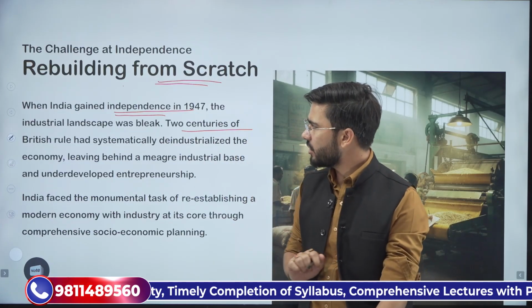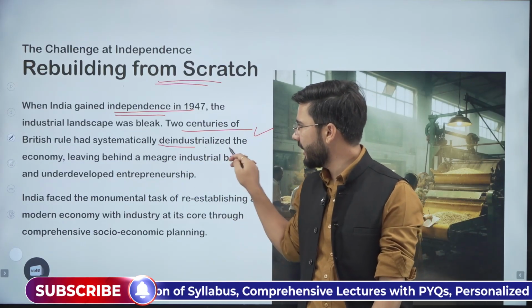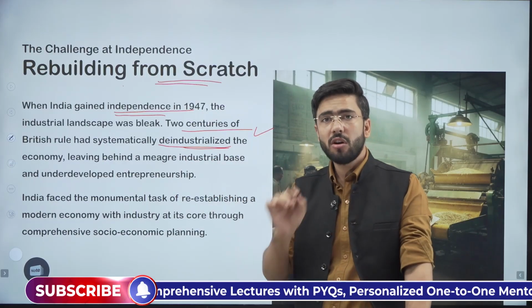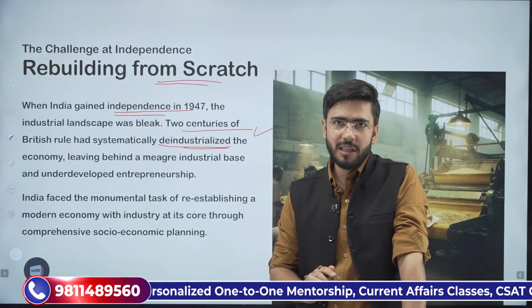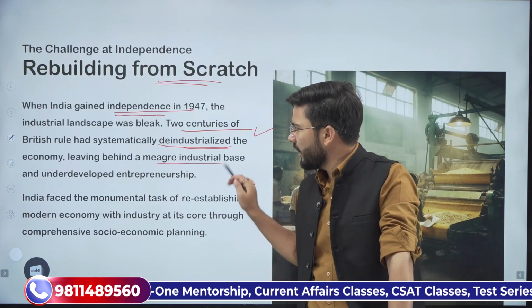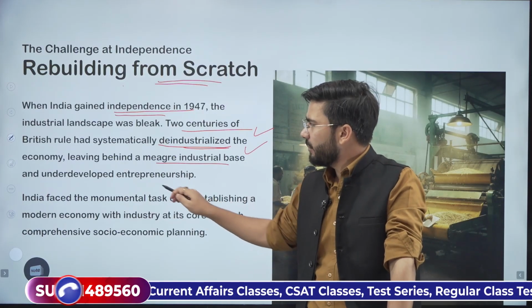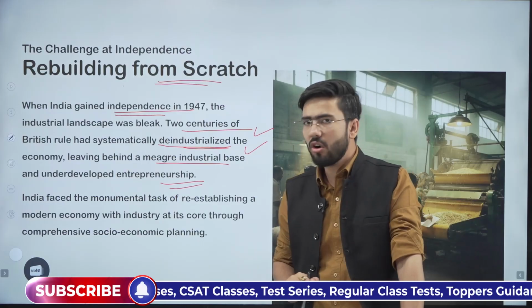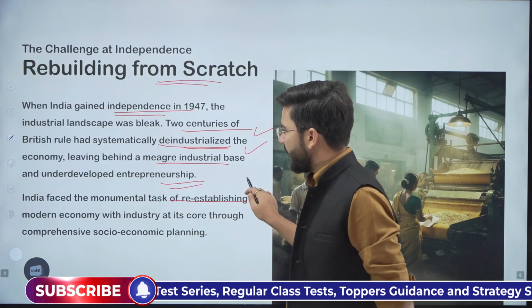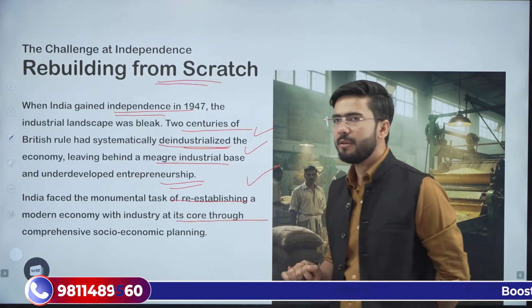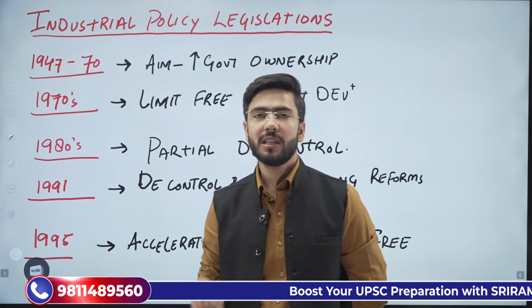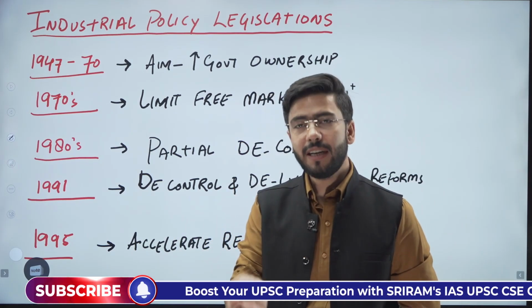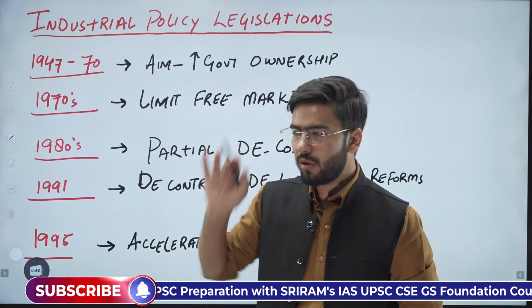So two centuries of British rule systematically de-industrialized India. This keyword, de-industrialization of Indian industry, was asked by UPSC in mains, leaving behind a meager industrial base and underdeveloped entrepreneurship. So India faced a monumental task of re-establishing itself as a modern economy. Now, starting from 1947, what India first did and then how it traveled forward.